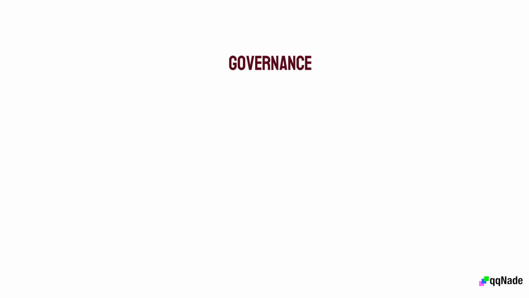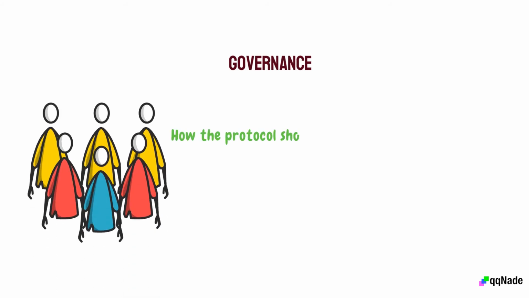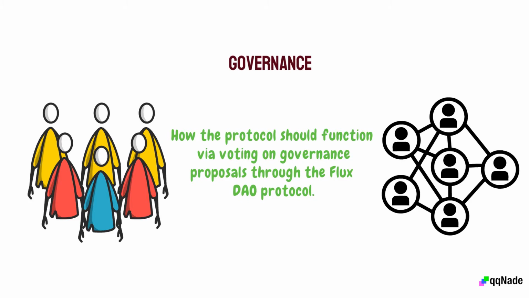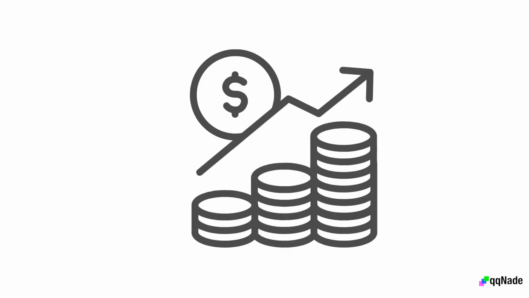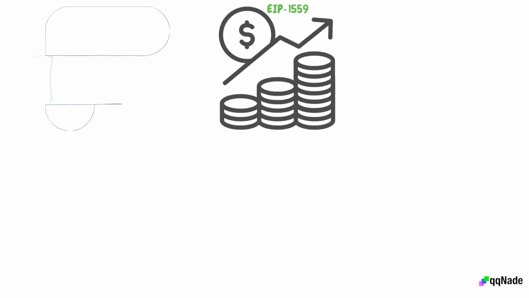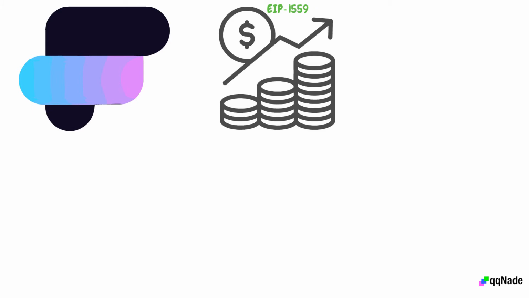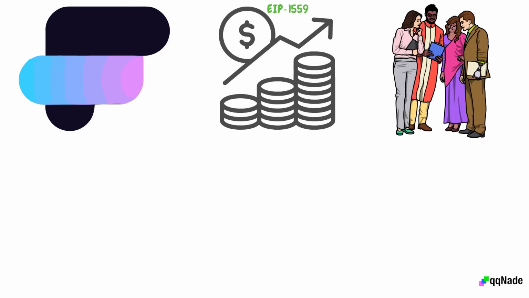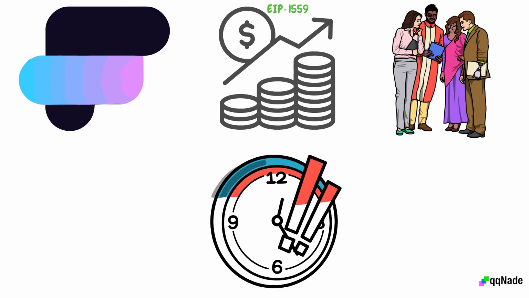Governance. FLX holders can decide how the protocol should function via voting on governance proposals through the Flux DAO protocol. Mind you, DAO stands for Decentralized Autonomous Organization. FLX token has no fixed supply. However, it uses an inflation mechanism that is similar to EIP 1559, which will have protocols burning FLX in return for network access. Token holders, stakers, and validators will earn FLX through the minting of rewards. This design will make FLX deflationary over time.